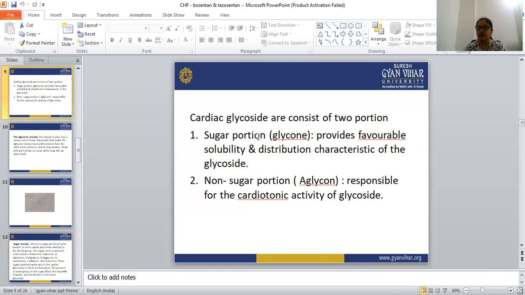These cardiac glycosides consist of two portions: the sugar portion, known as the glycone portion, and the non-sugar portion, known as the aglycone portion.